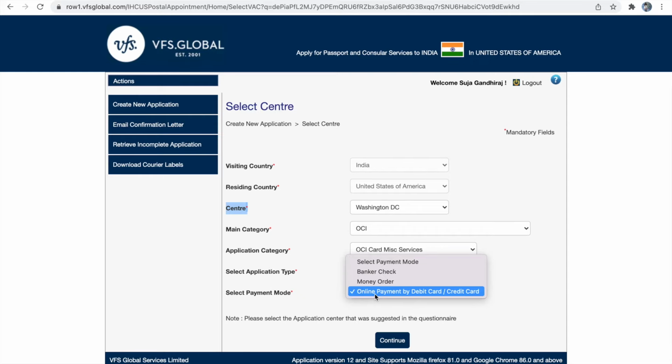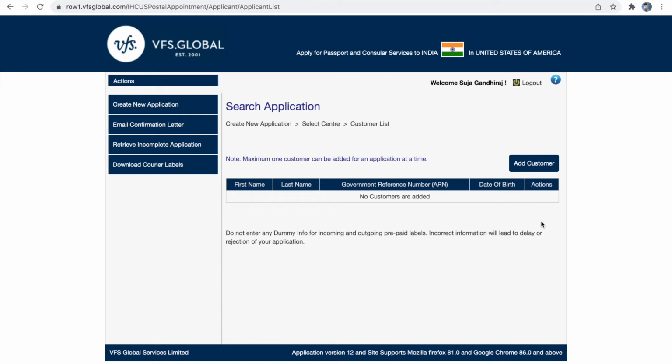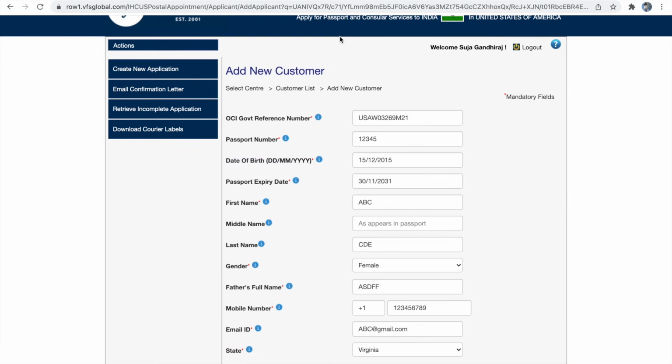So now I will choose VFS offered courier label and click continue. Now you have to link your application form in the VFS portal. To link your application form in VFS portal, you have to click add customer. So here we are going to link our government application form in the VFS portal.